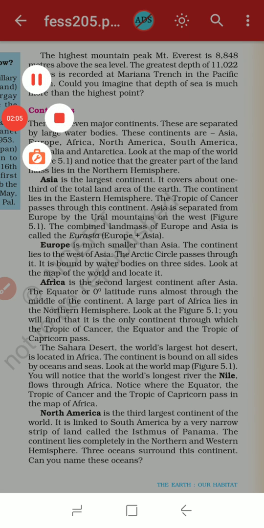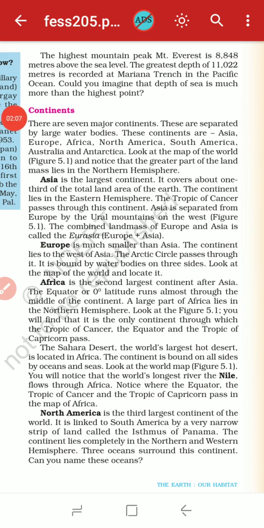The Sahara Desert, the world's largest hot desert, is located in Africa. The continent is bound on all sides by oceans and seas. When you look at the world map, you will notice that the world's longest river, the Nile, flows through Africa. So notice where the equator, the Tropic of Cancer, and the Tropic of Capricorn pass in the map of Africa.